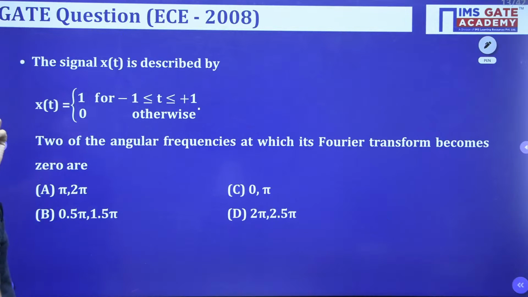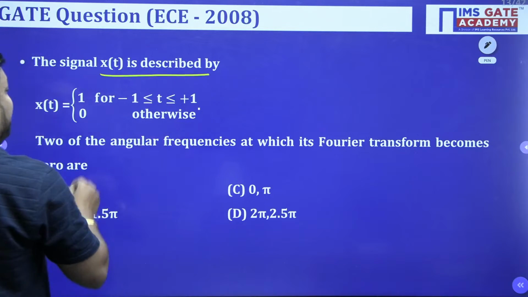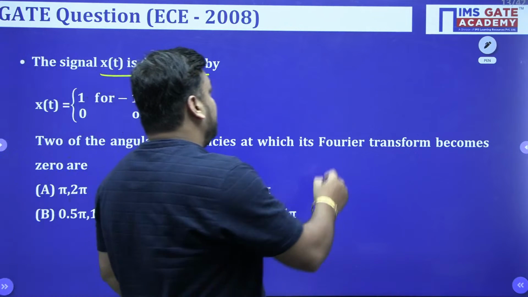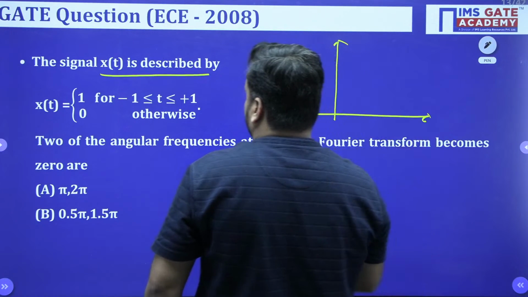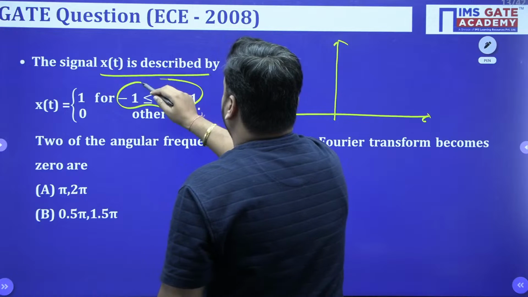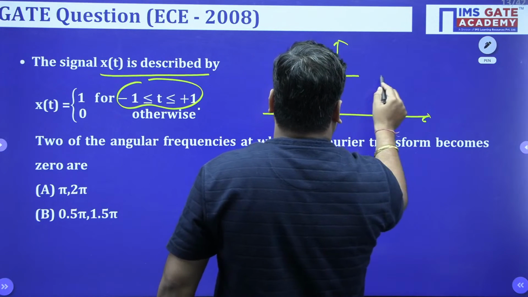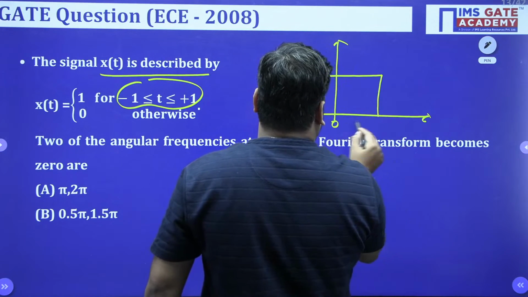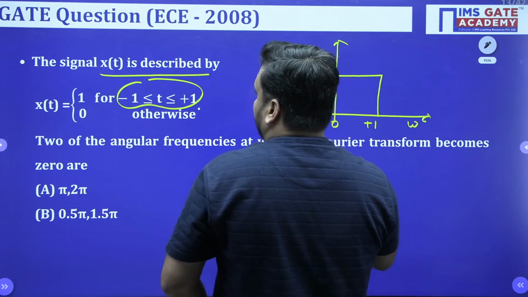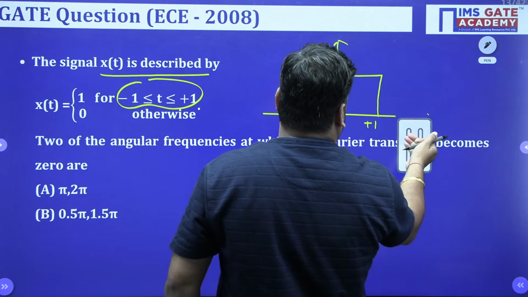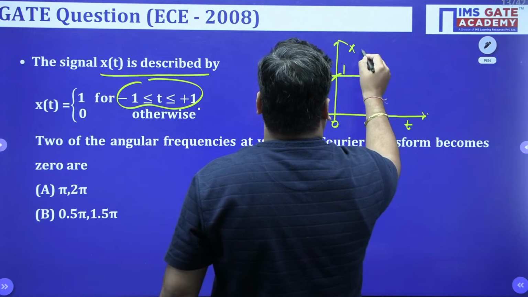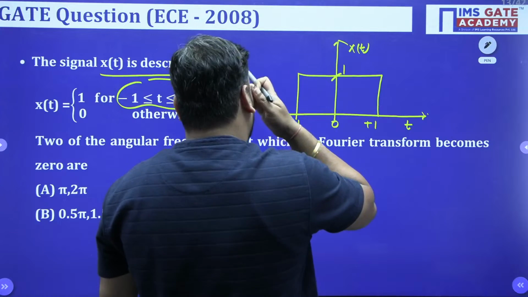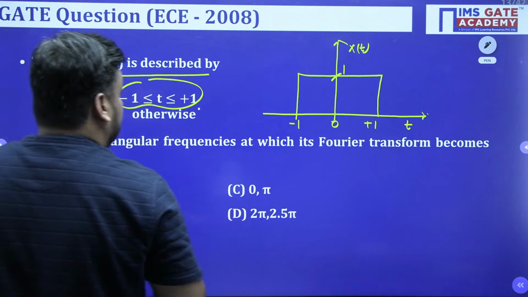Chaliye, the next question is quite easy. Electronics 2008 question, the signal x(t) is described as this. So what is the function representation? It is a rectangular signal having time duration from -1 to +1, and the magnitude is 1, in the time domain. So the signal is x of t, and the examiner is looking for its Fourier transform. So what is the Fourier transform, guys?